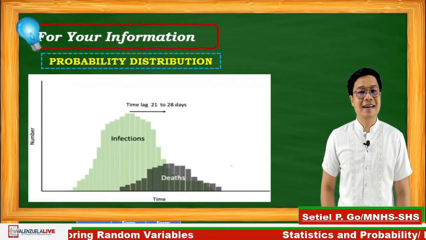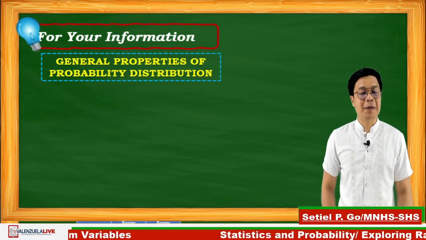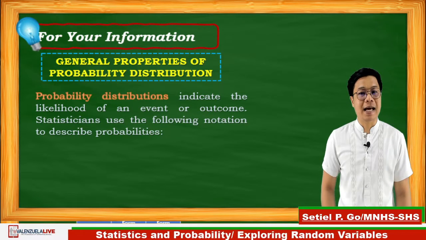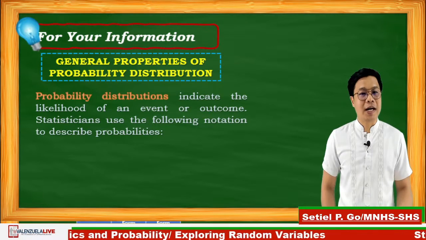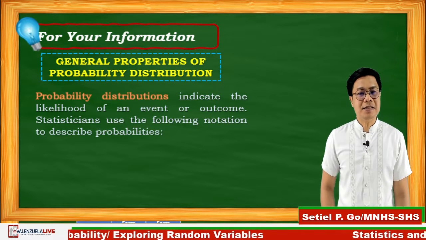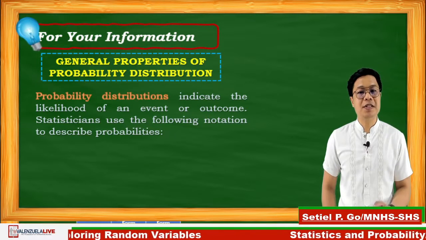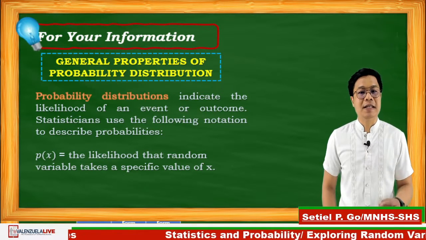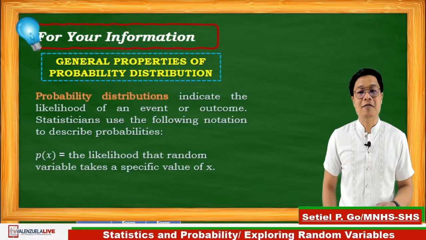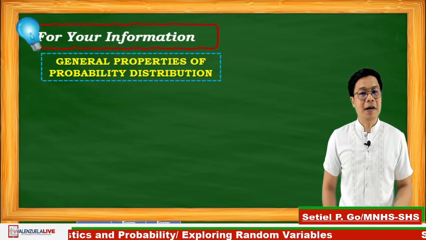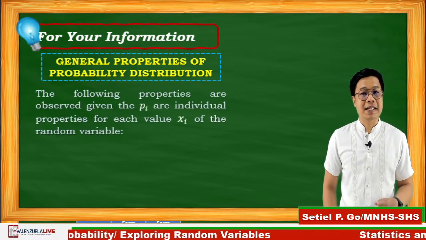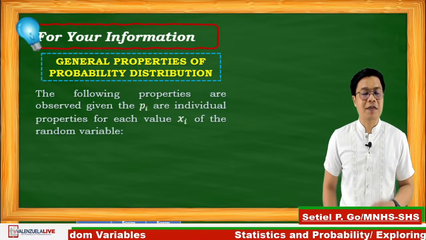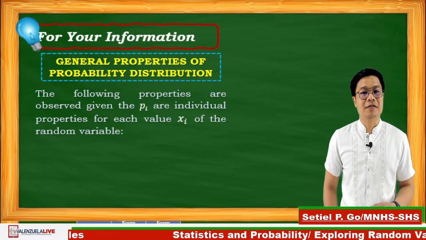And now, let's discuss the general properties of probability distribution. Probability distribution indicates the likelihood of an event or an outcome. Statisticians use the following notations to describe probabilities. P of x is the likelihood that a random variable takes a specific value of x. The following properties are observed, given that P sub i are the individual probabilities for each value x sub i of the random variable.